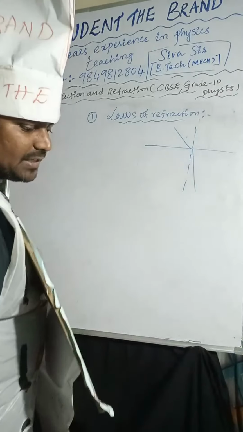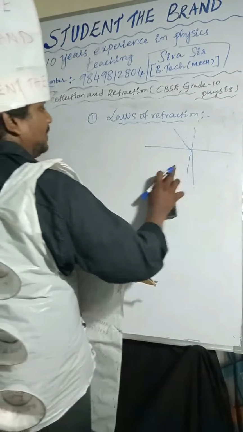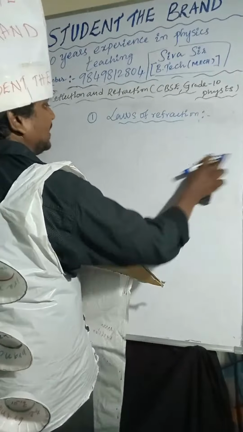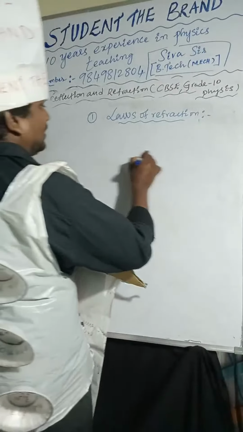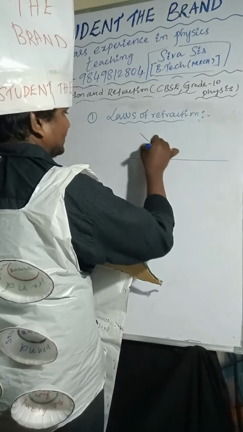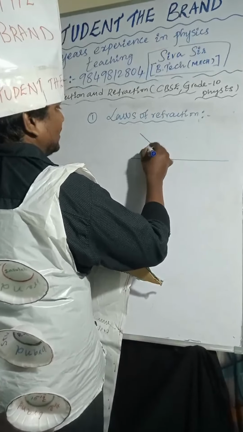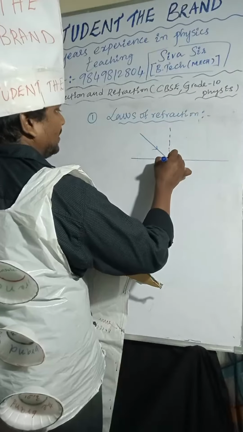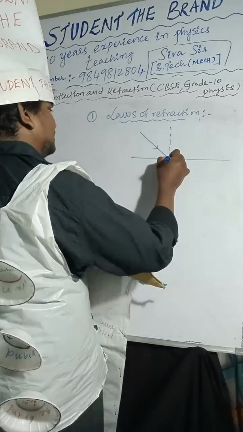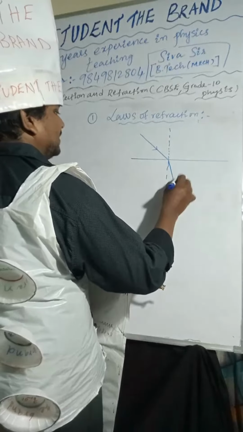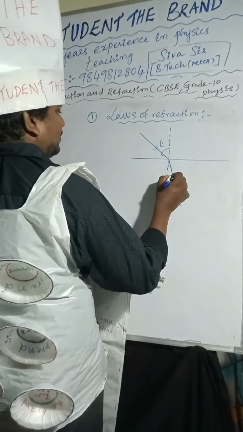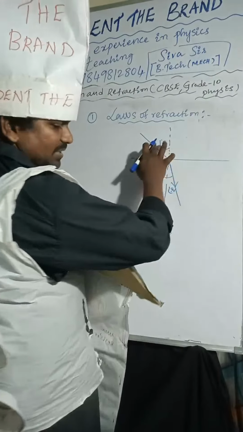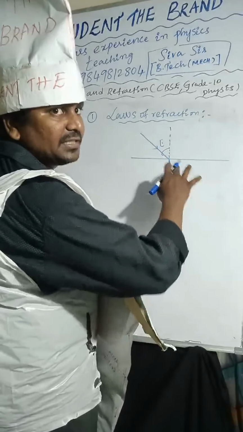Here I'm taking the surface, and the light is incident on it. I'm taking this normal line. The light ray bends towards the normal line. This is the angle of incidence and the angle of refraction.